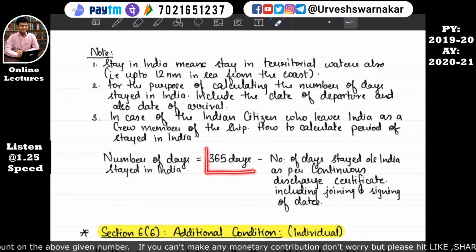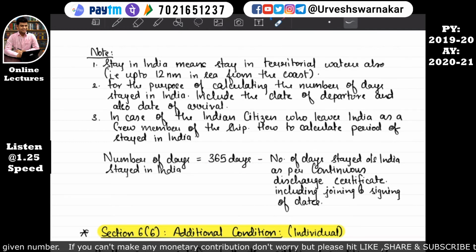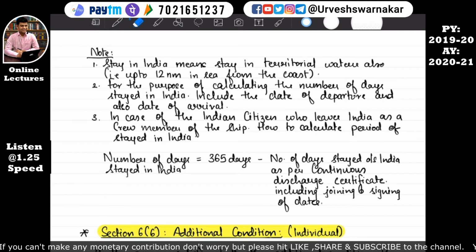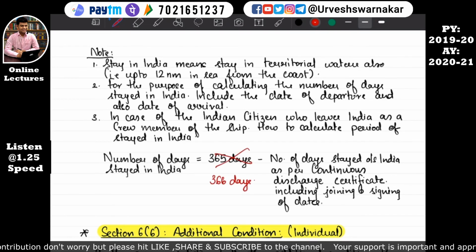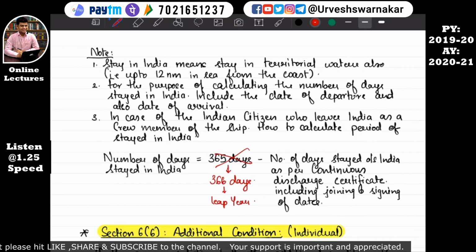So here again I have written 365 days. But the previous year 2019-20 consists of how many days? 366 days. I have purposely kept it here. So you have my notes. Now simply cut it and write 366 days, leap year, and write leap year. I want you to do it like this, because whenever you are revising, it will give you a hint: oh, 2019-20 is a leap year.